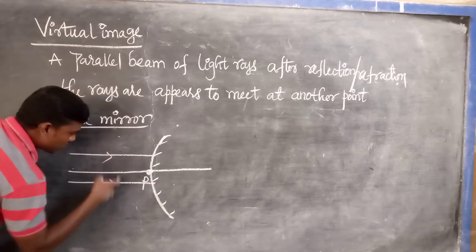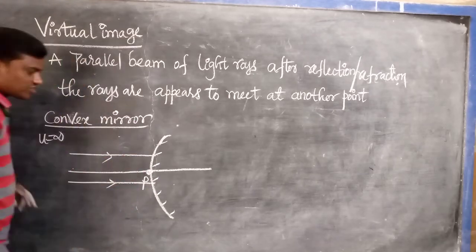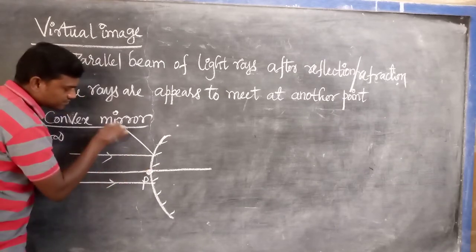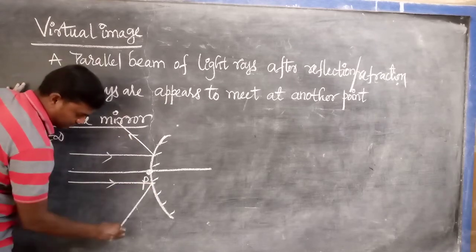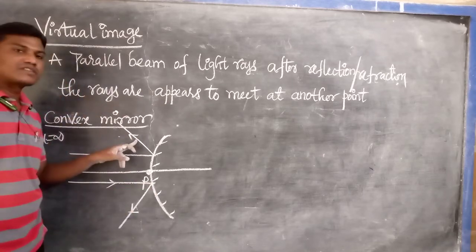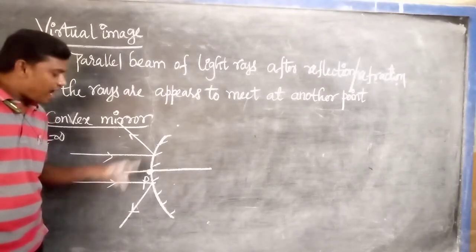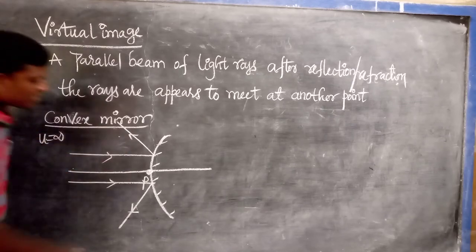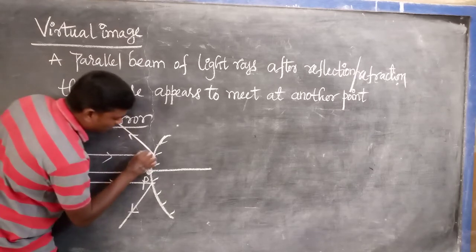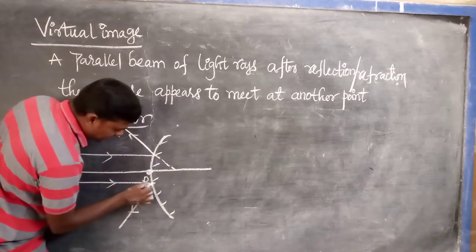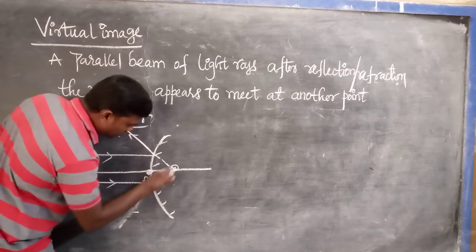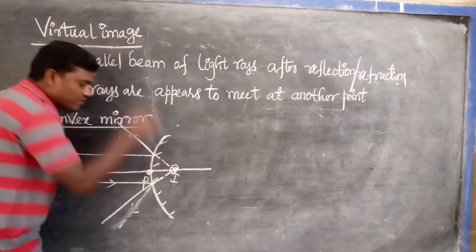A parallel beam of light rays falls on it. So that's why this is the first reflected ray, this is the second reflected ray. After the reflection, do these two meet or not? No, they never meet. But where will the image be formed? That's why this ray is produced backward, and this ray is also produced backward. These two appear to meet at another point.